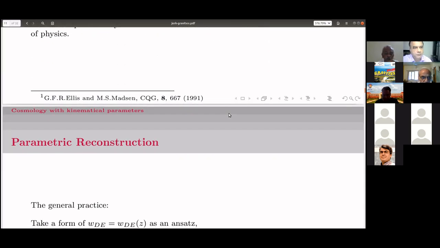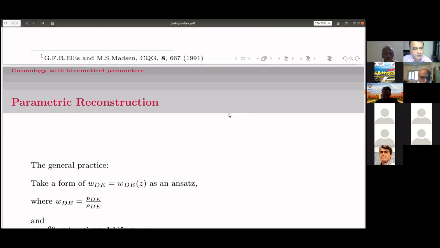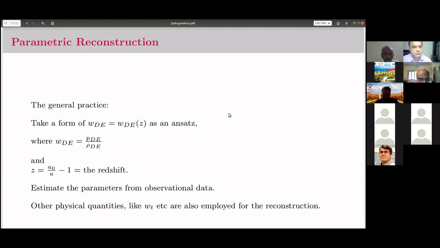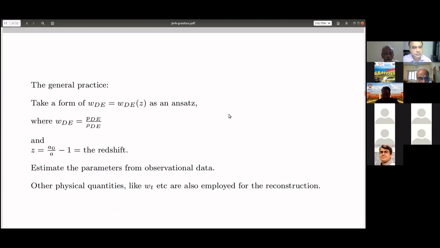So first, we started with the parametric reconstruction. The general practice was to try to reconstruct physical quantities like the equation of state parameter w_DE, which connects the pressure to the density of the dark energy: w_DE = p_DE / rho_DE. And z, of course, is the redshift given by a0 by a minus 1, where a0 is the present value of the scale factor.